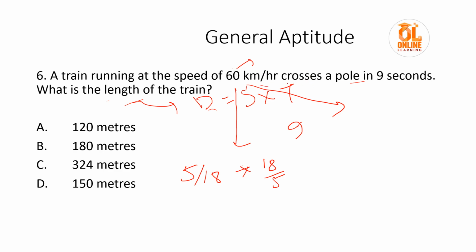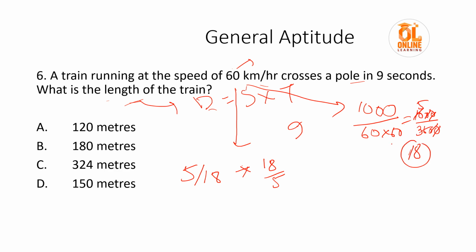From kilometer to meter, 1 kilometer is 1000 meter, so we can write 1000 above. Hour to minute is 60 and minute to second is 60, so we can write 60 into 60. Then 1000 by 3600, we can cut two zeros, then it would be 5 by 18.